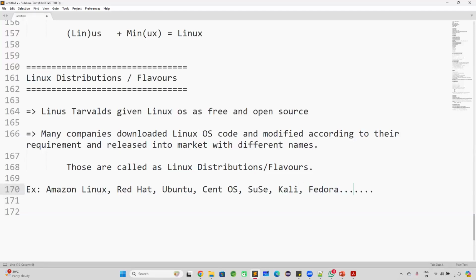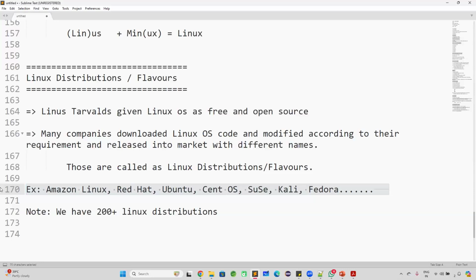There are 200 plus distributions available for Linux in the market today. 200 plus companies downloaded the source code, modified it, and released it with a different name. In companies, people may use Amazon Linux, Red Hat, Ubuntu, CentOS, SUSE, Kali, Fedora. All these are Linux machines from different companies.